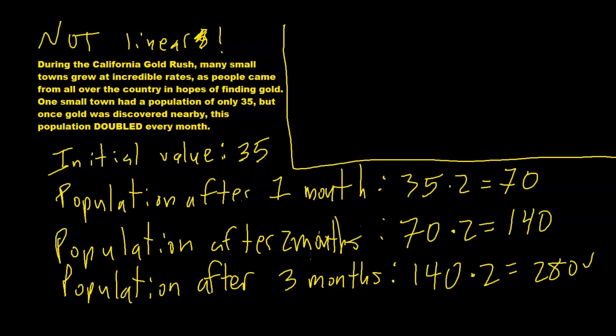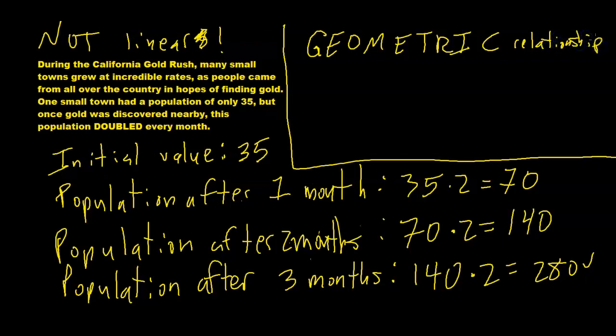We do have a word for this kind of relationship. We call this a geometric relationship. And instead of a common difference, it has a common ratio, which in this case is 2.